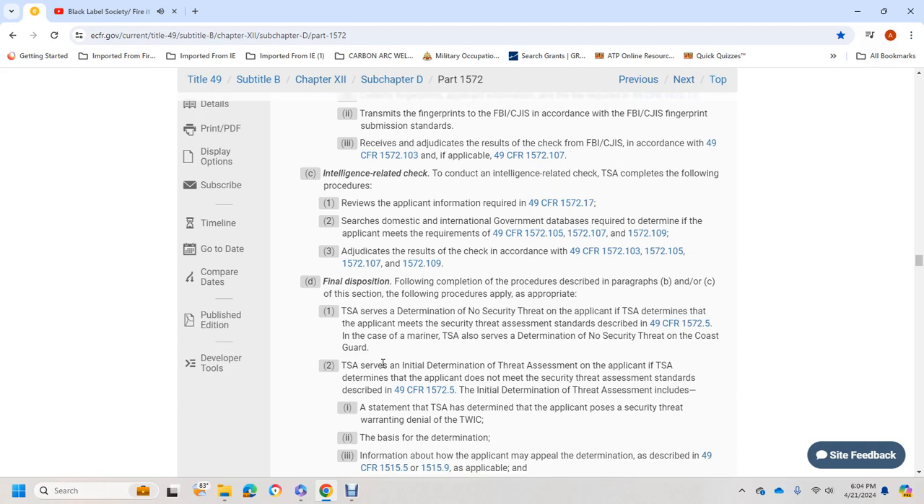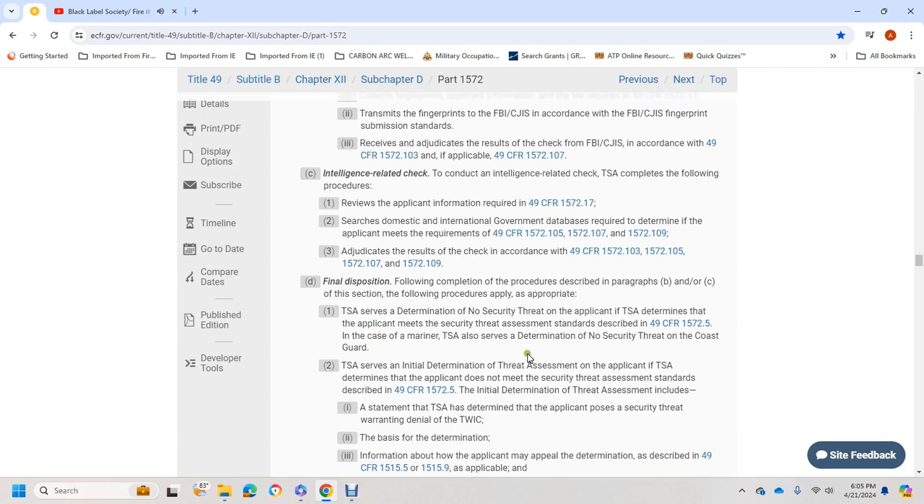Final disposition: following completion of the procedures described in paragraph B or C, the following procedures apply. TSA will determine the applicant's security threat assessment according to the standards described in Title 49 CFR 1572. In the case of a mariner, TSA reserves the determination of security threat with the Coast Guard.